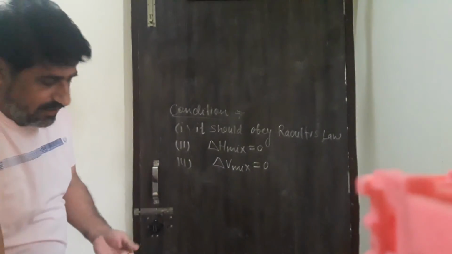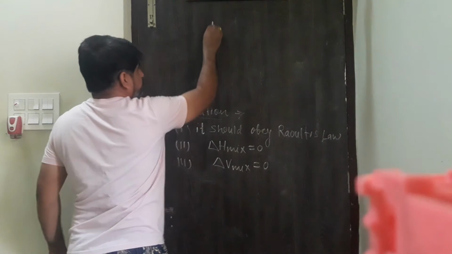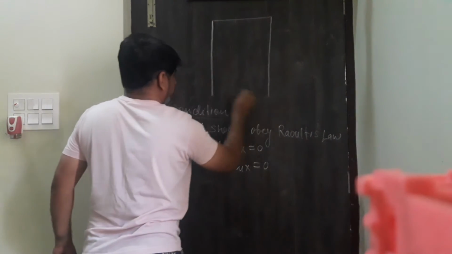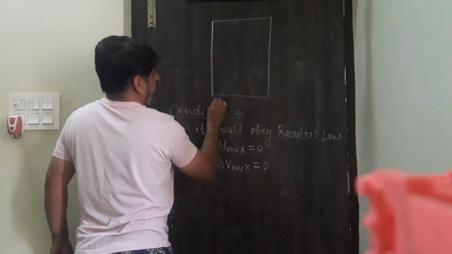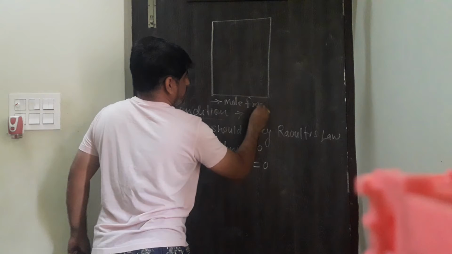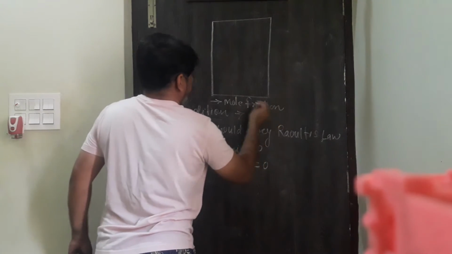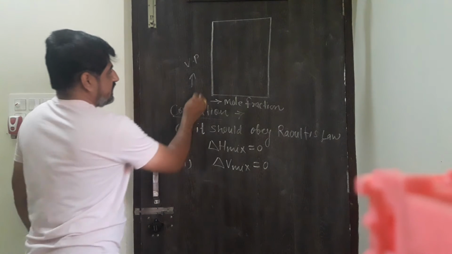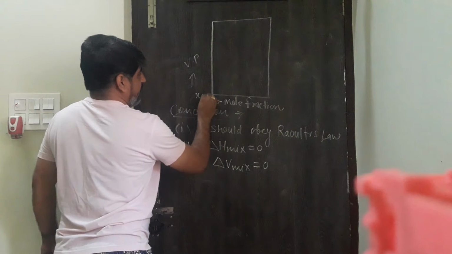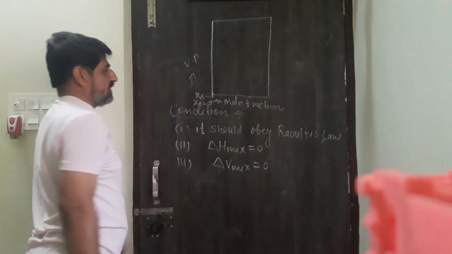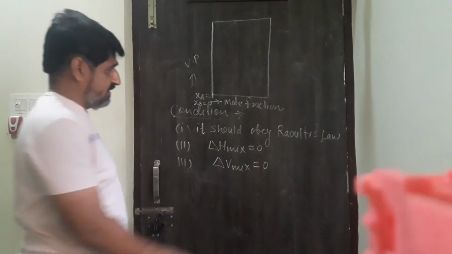Now, I will explain by using a graph or diagram how it will obey Raoult's law. Suppose I am taking mole fraction on the x-axis and vapor pressure on the y-axis. Initially, when mole fraction XA is 1, then XB should be 0, clearly, because XA plus XB is always equal to 1.